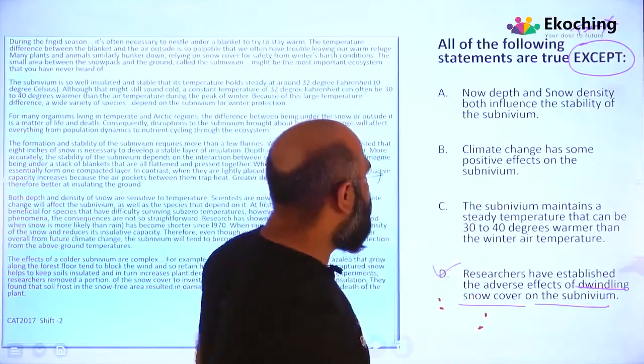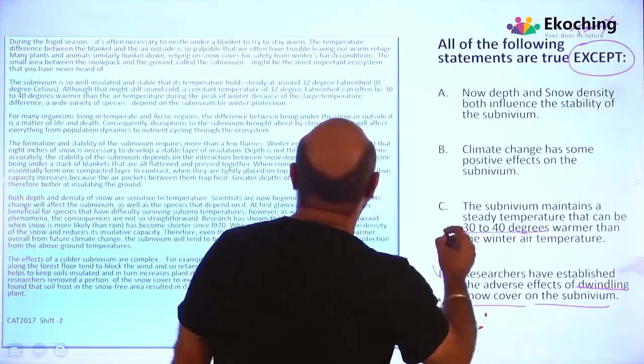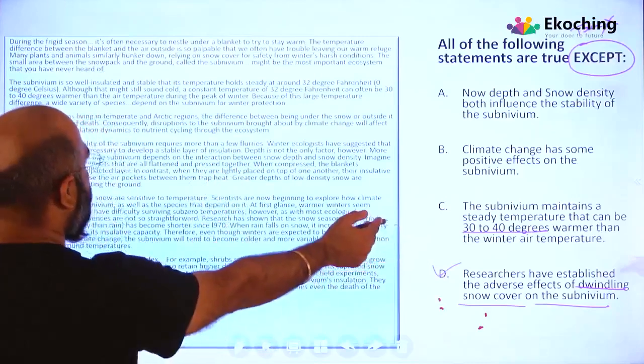Let's go to C. The subnivium maintains a steady temperature that can be 30 to 40 degrees warmer than the winter air temperature.